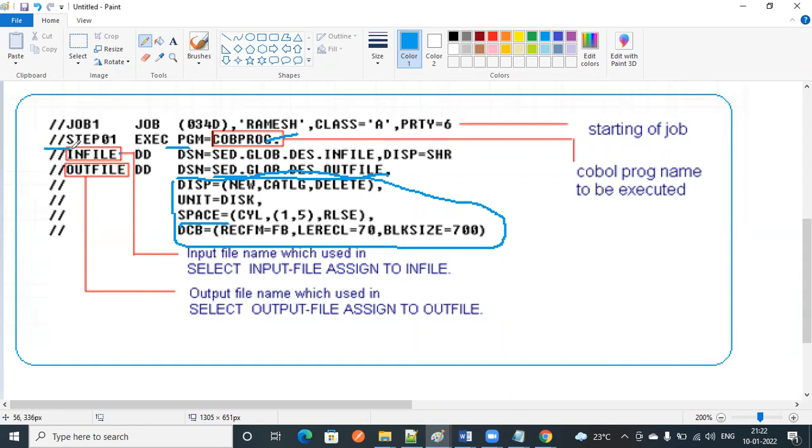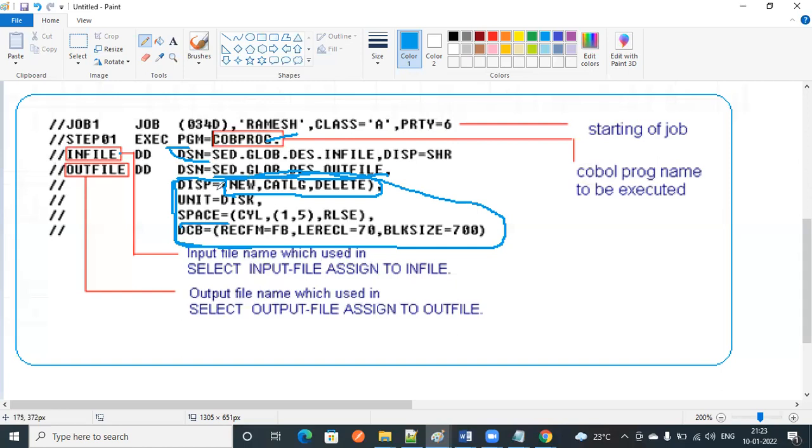So in our COBOL program, we have one input file and one output file. We have already created the input file, so that's why we don't have these parameters, DISP, SPACE and DCB, for it. The DISP parameter is nothing but the disposition parameter. If you want to create a new file or delete one, it will automatically take care of the creation and deletion part.